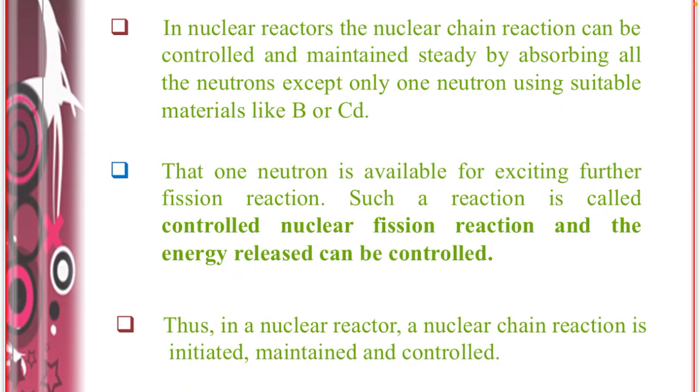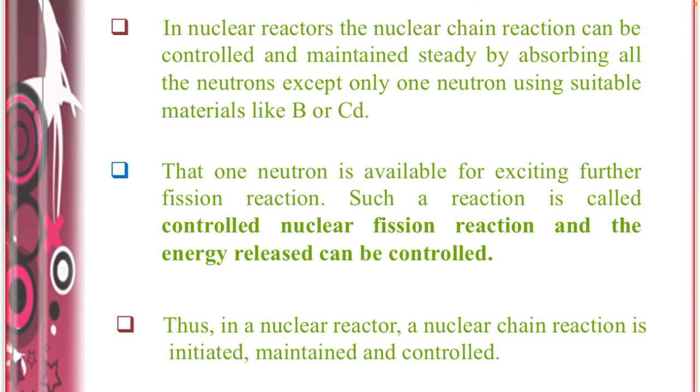thereby the reaction will be controlled. In nuclear fission reaction, as we all know, when we bombard thermal neutron with uranium 235, 3 neutrons will be produced. These 3 neutrons will start the chain reaction. When we insert boron or cadmium control rods into the reactor core, what will happen?